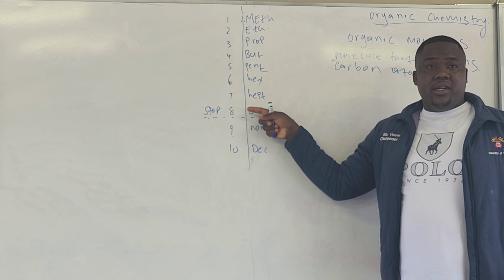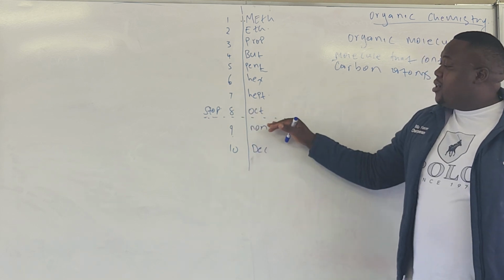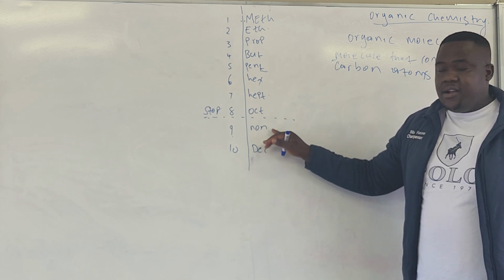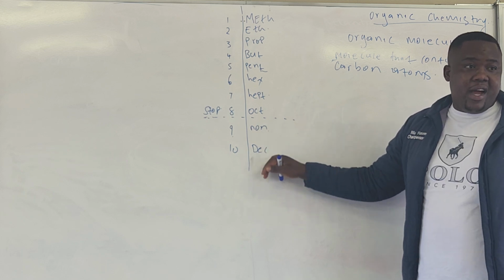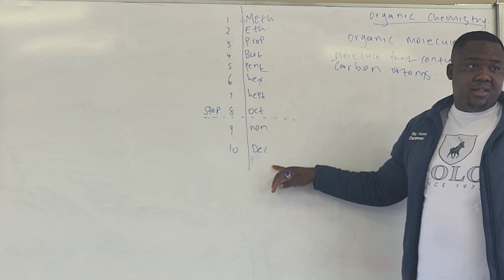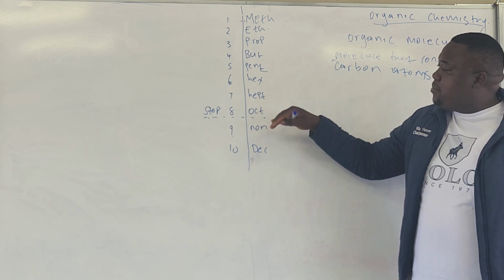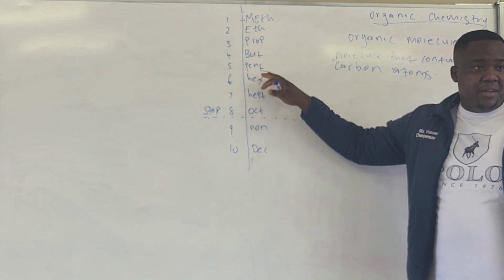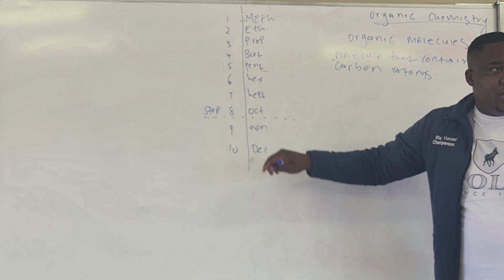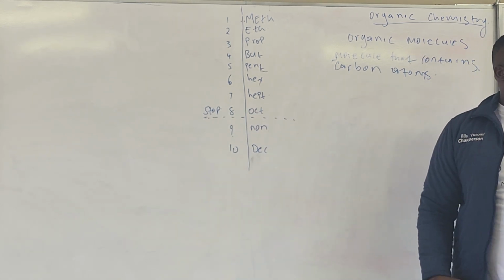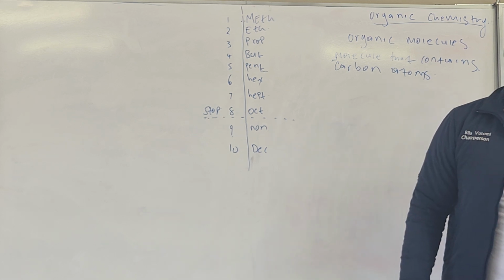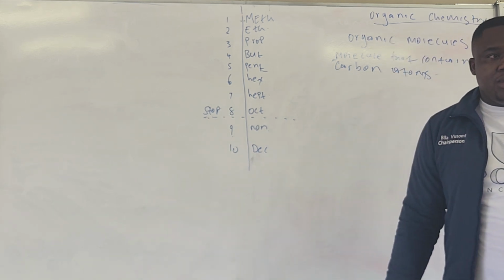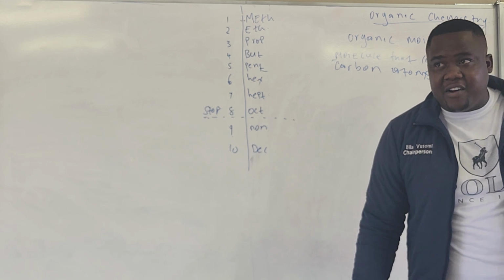Then we'll stop at 8 carbons, but I just want to show you that we still have more. We have non and dec. You understand? So hept, oct, hex, pent, but, prop, eth, meth. What does it mean? It's the number of carbons. So by me hearing the word meth, any word which will start with meth, what will it mean? It means there is one carbon involved.